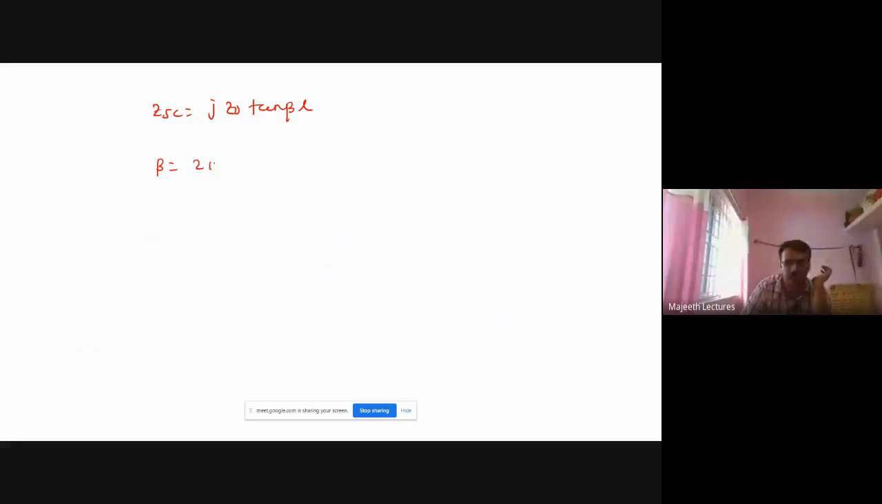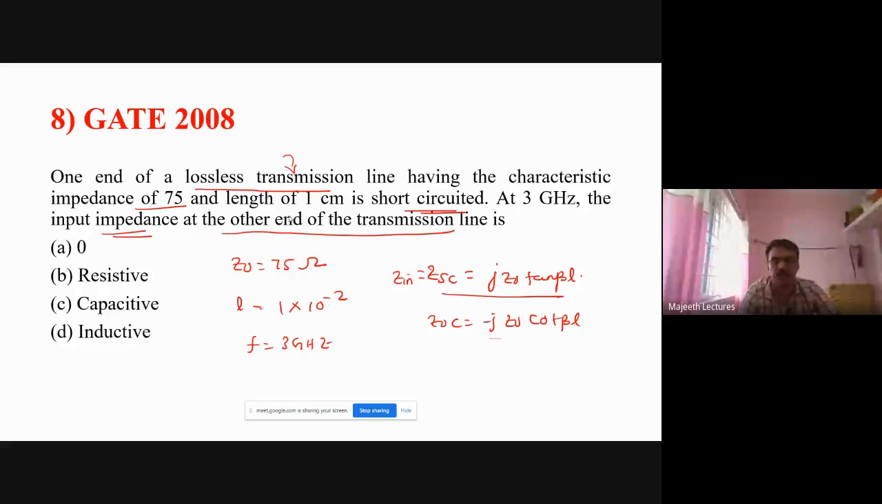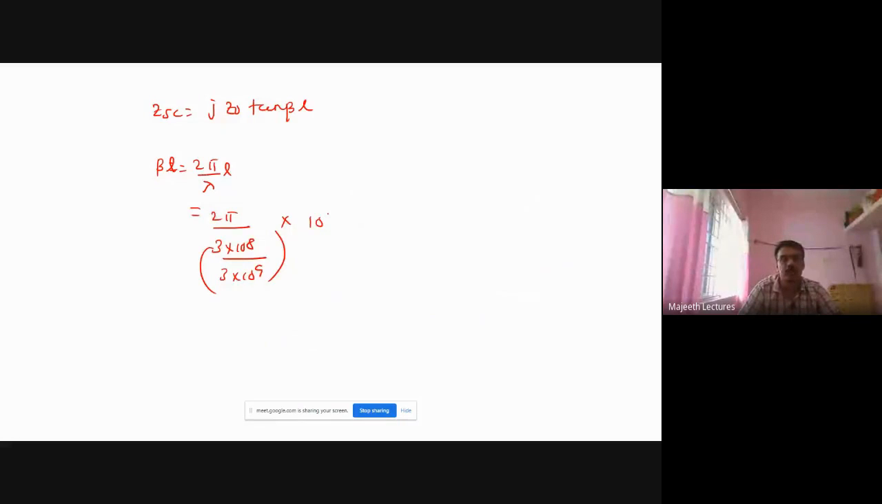Beta is equal to 2 pi by lambda. Let us directly find beta L, which is 2 pi by lambda times L. Lambda is c by f. c is 3 into 10 power 8. f is 3 gigahertz, 3 into 10 power 9. This is what lambda is. L is 1 centimeter, so 1 centimeter is 10 power minus 2. If you simplify, lambda is 0.1. Fine.